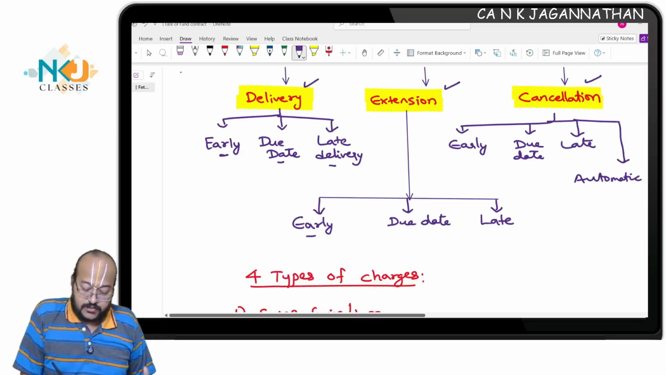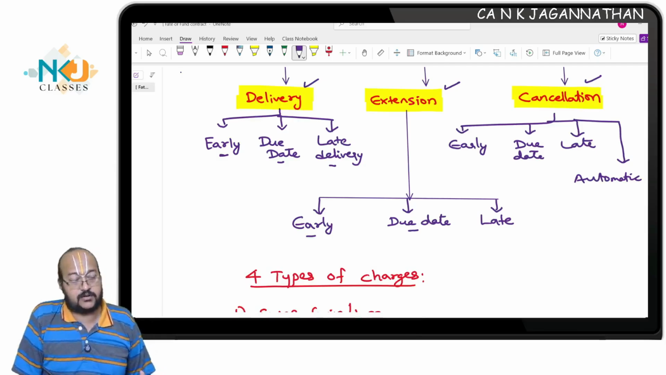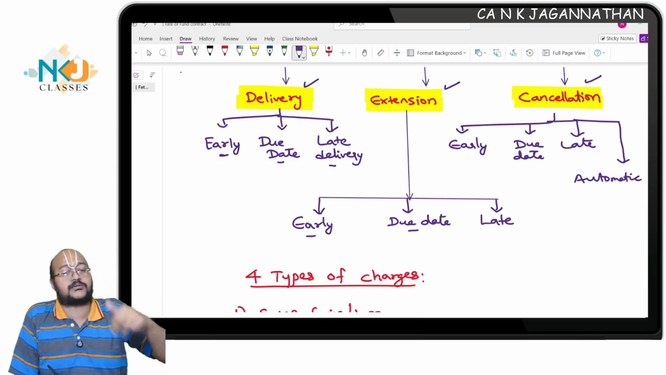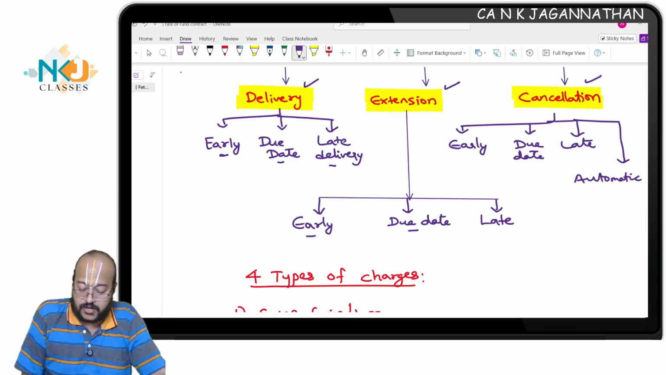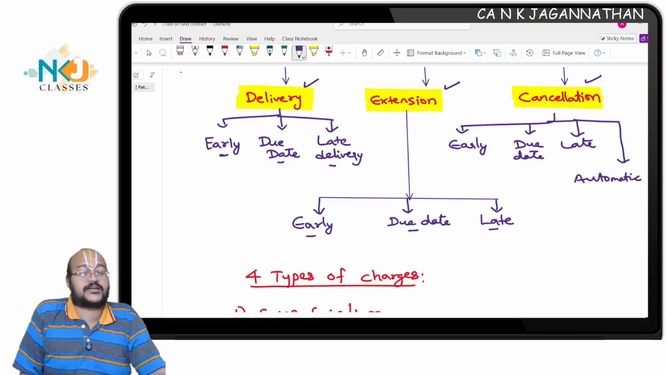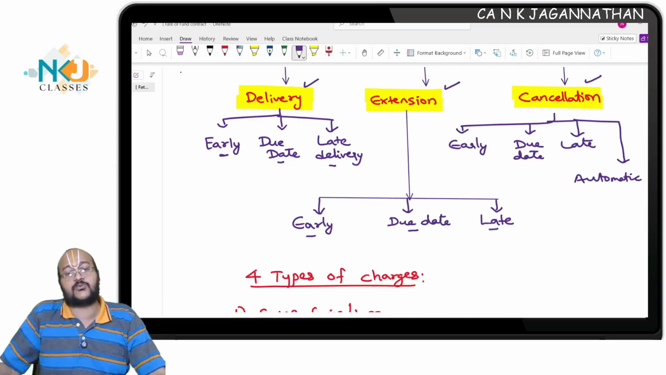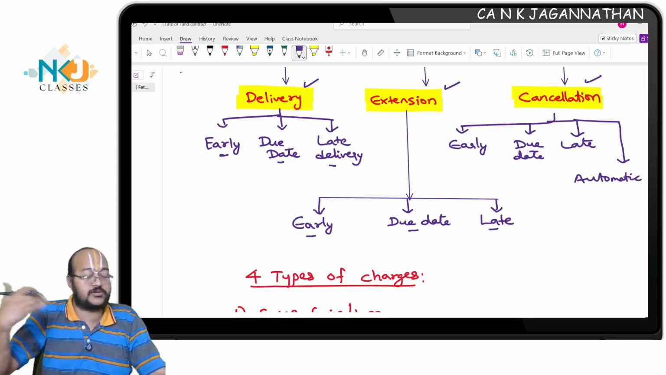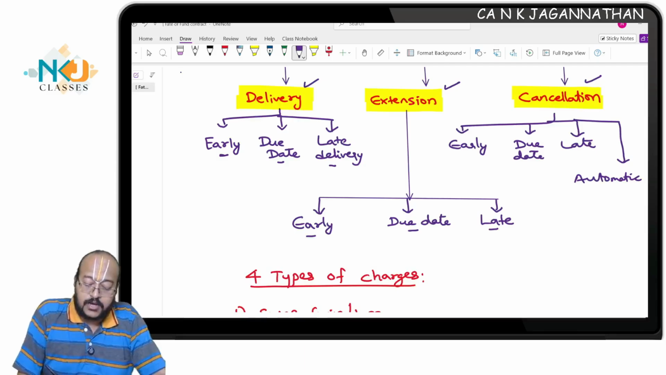Then there is due date extension: on the due date, the customer comes and extends the contract. And late extension, which means after the due date, the customer comes and tries to extend the contract.